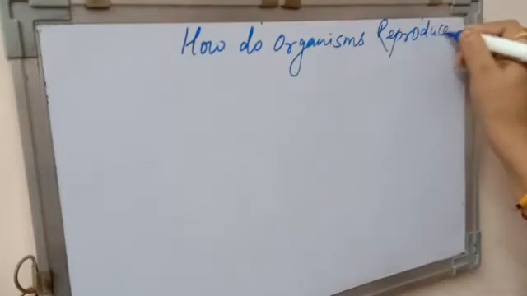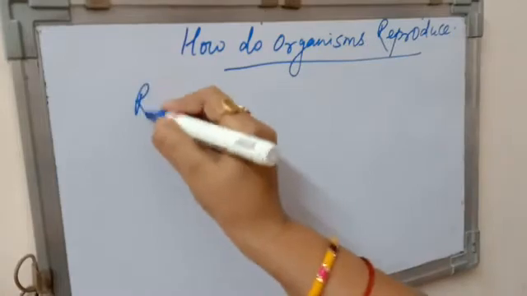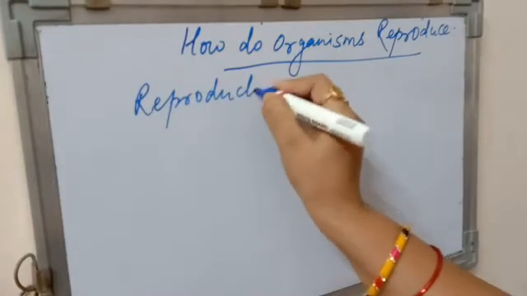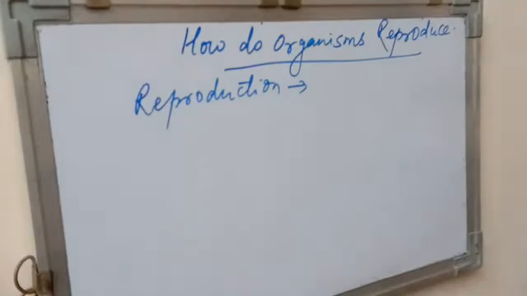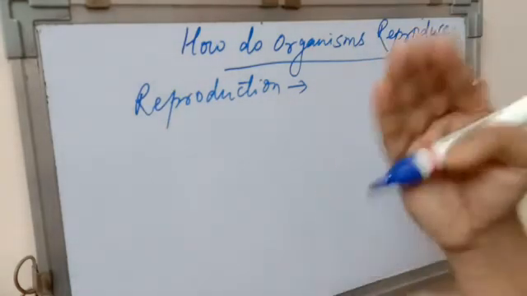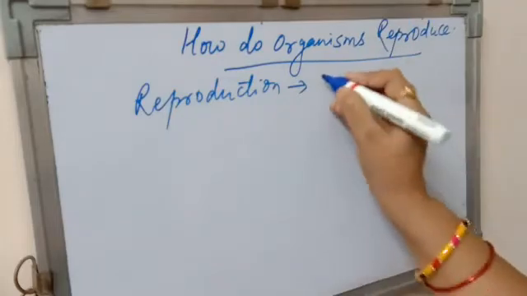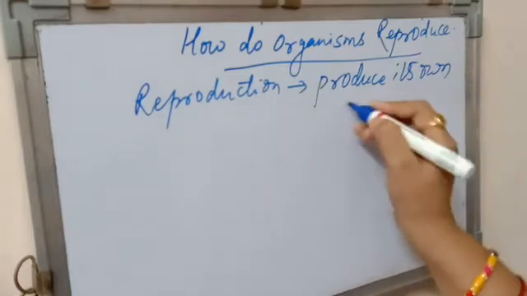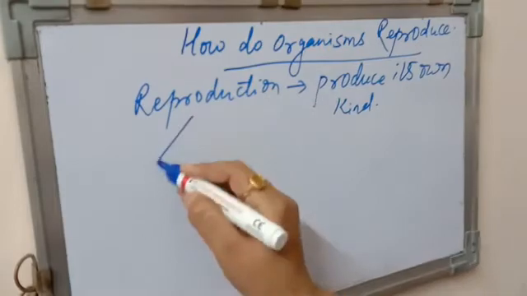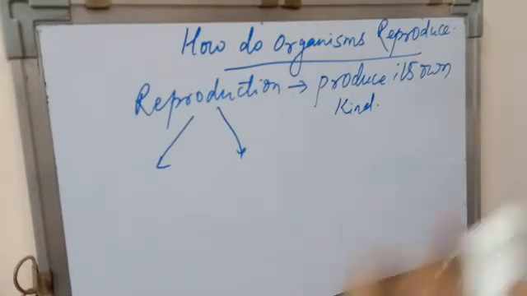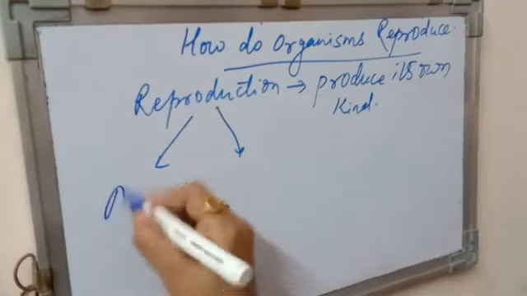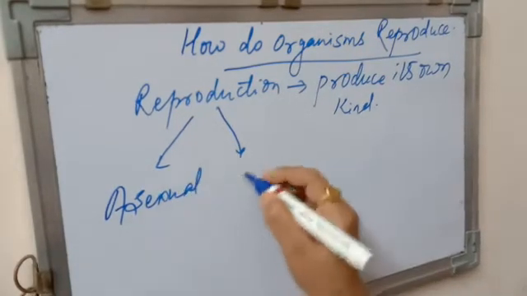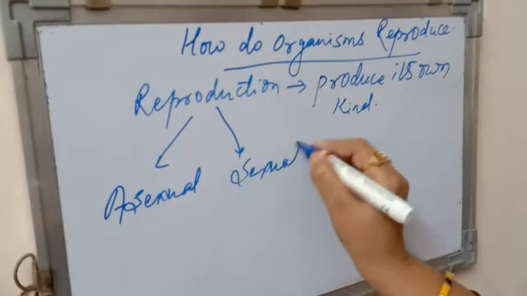So here first of all we will see what exactly reproduction means. Reproduction is to continue the life or to continue the species, a process where an organism produces its own kind. That is called reproduction. Now reproduction can be broadly classified under two: one is asexual reproduction and another one is sexual reproduction.